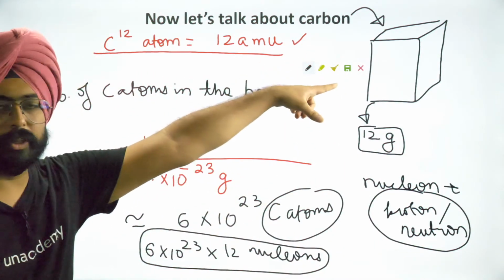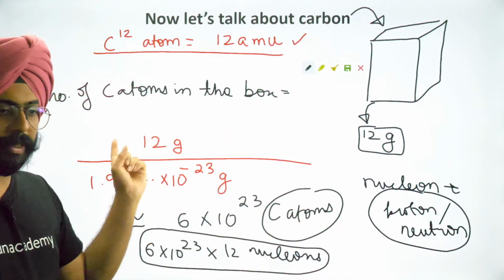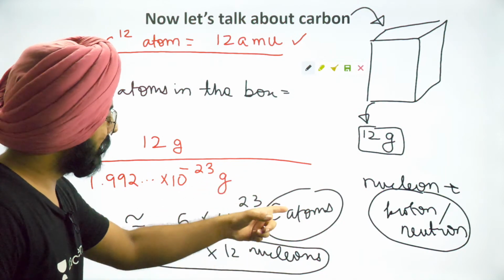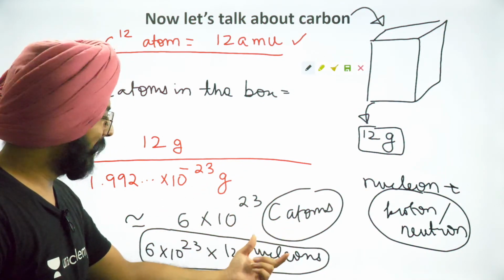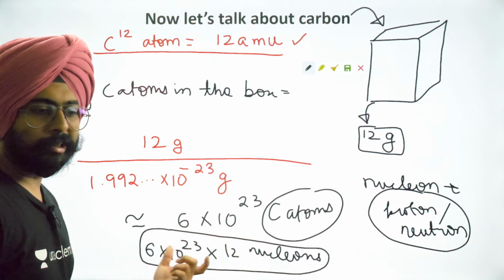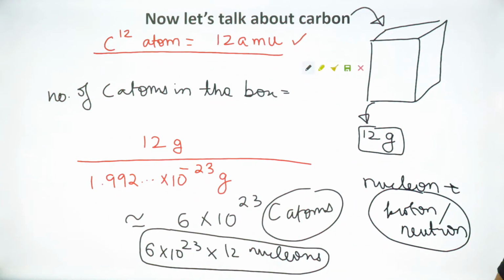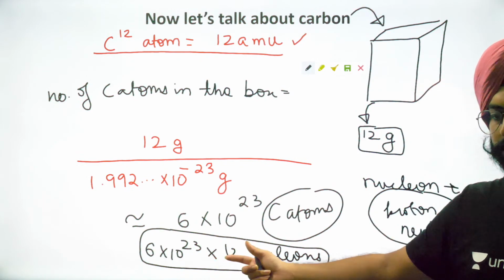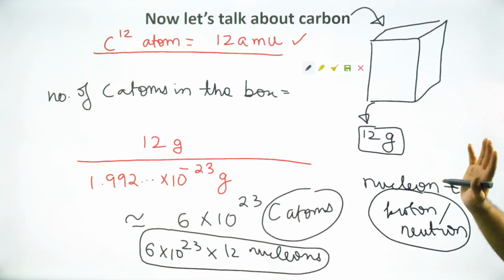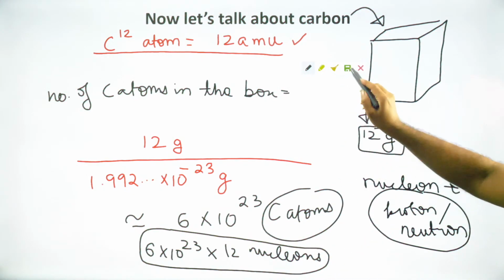Can I say that in this box there are these many carbon atoms? Yes, I can, because I've done the calculation. Since each and every carbon atom has 12 nucleons in it, this is also something that I can say. You've got this many nucleons in the box. Very nice. Keep this in your mind, okay?